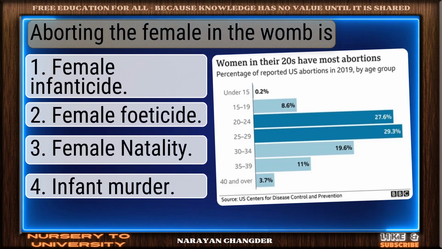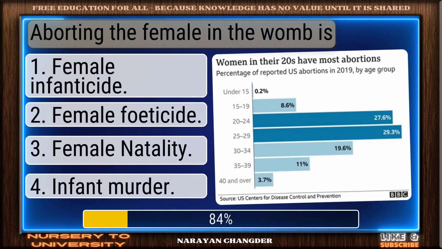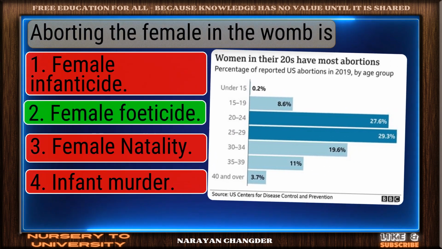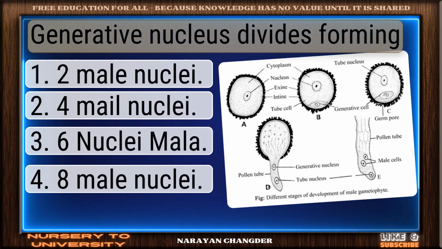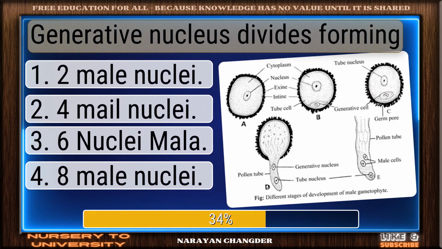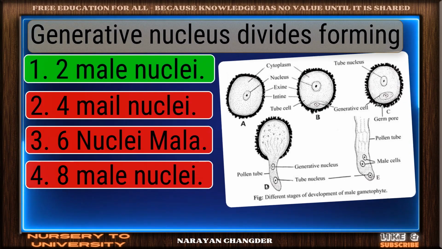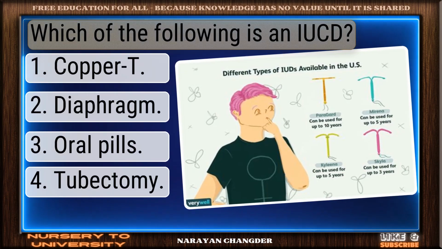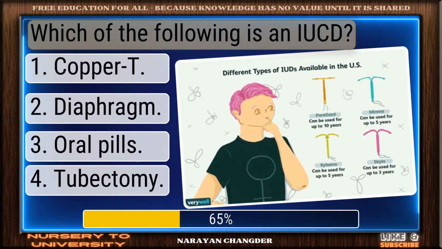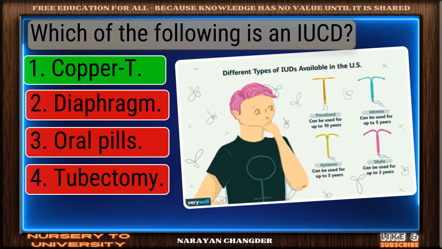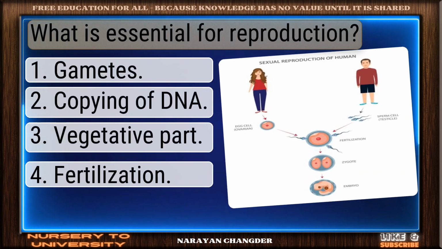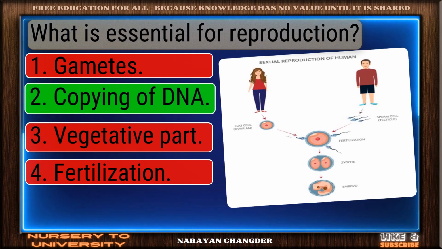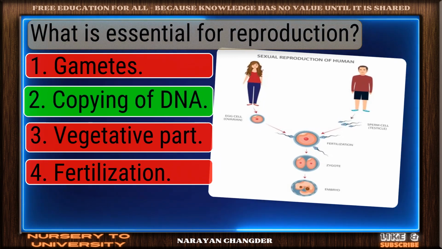Aborting the female in the womb is. Smart pick. Female foeticide is the correct choice. Generative nucleus divides forming. Clear logic. Your choice, 2 male nuclei, is sound. Which of the following is an eye-seed? Bravo, potato is the answer. What is essential for reproduction? Perfect. Copying of DNA is the correct choice.